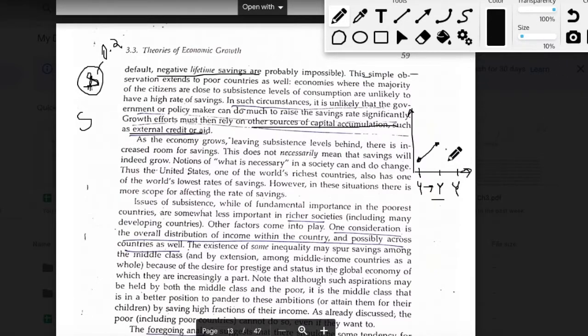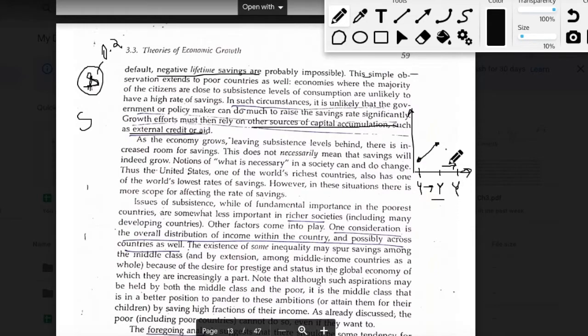Now, again, as you move from medium income to a higher income category, you will definitely expect the savings to grow, because you have reached a point where people are not just meeting their subsistence level of consumption, but they are able to live a luxurious life. Income is much greater than what you would need to meet your basic needs, and even after spending on your luxurious life, you're left with some income that could be saved for the future.